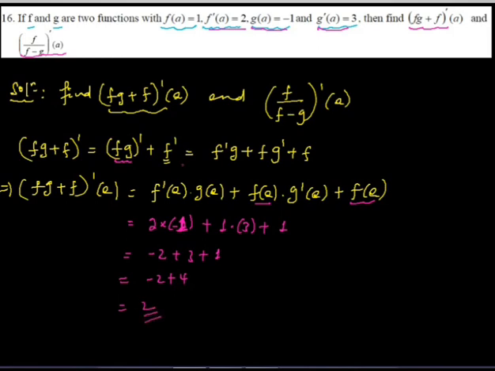Okay, similarly, using the quotient rule.